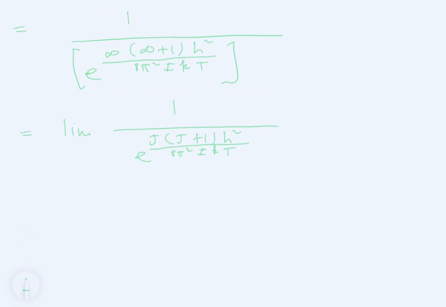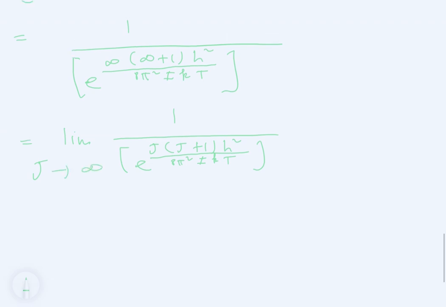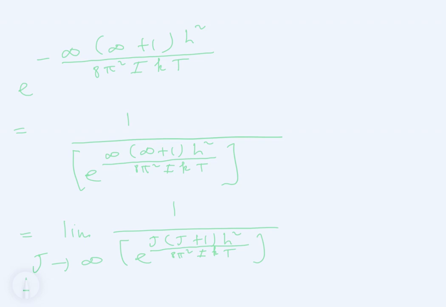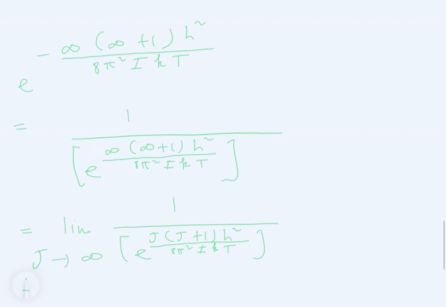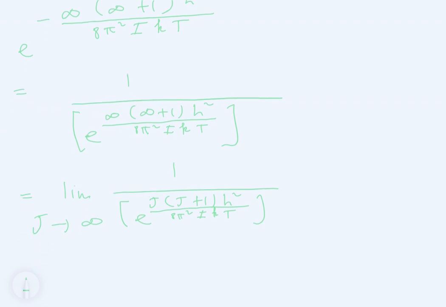So what you're doing here basically is finding the limit of this function of 1 over e to the j times (j plus 1) times h squared over 8 pi squared times I times k times t. You're finding the limit of this function when j approaches positive infinity. That's what this means. So when you break it down and find what this means, you're actually finding a limit here. The limit of this function as j approaches positive infinity.